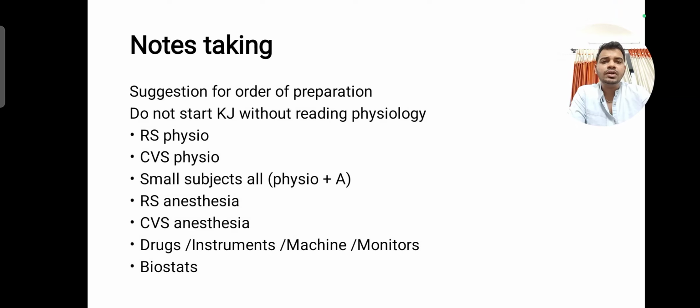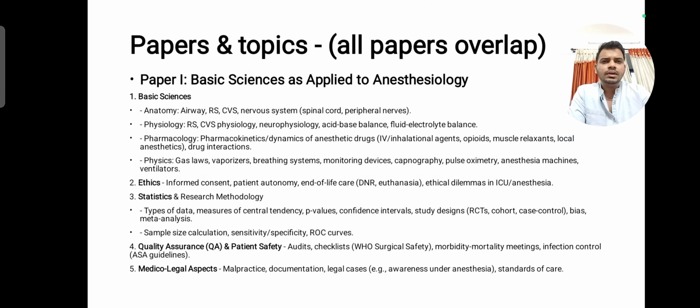And then you can read on drugs, instruments, machine monitors, and make sure you read biostatistics. It is very important. There are definitely one or two questions coming from biostatistics, and one question will also be coming from consent, informed consent.